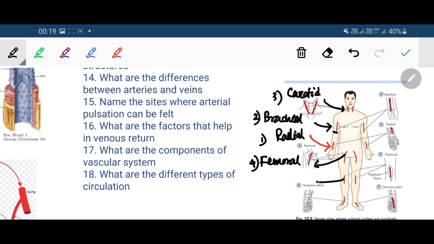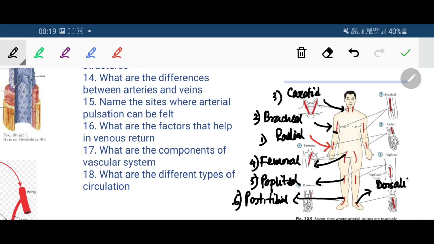Then at the back of the knee, we get the popliteal artery. At the ankle, we get the posterior tibial, and at the dorsum of the foot, we get the dorsalis pedis. So these are the different areas where we can palpate or feel the arterial pulse. Okay.